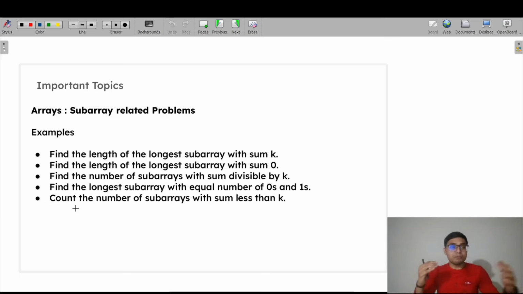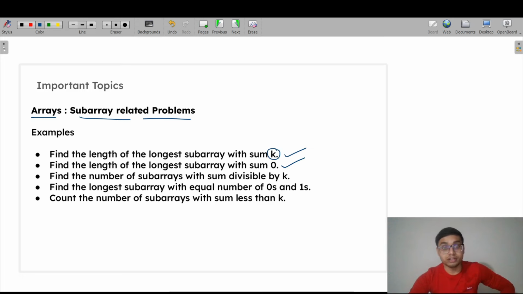So let's talk about the important topics that you need to cover. If you talk about arrays, I have seen a lot of problems asked based on subarray-related problems. For example, I have included for you: find the length of the longest subarray with sum k. Here you can replace it with 0, then another new problem will be there: find the length of the longest subarray with sum 0, right? Find the number of subarrays with sum divisible by k.